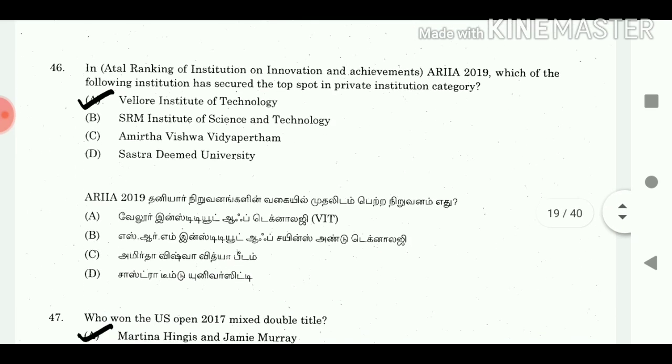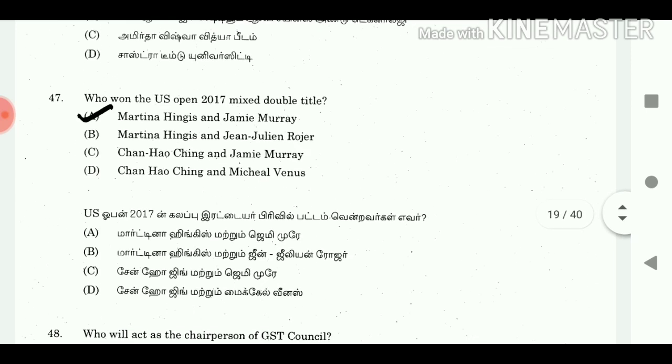Answer Japan. 46. In the Atal Ranking of Institutions on Innovation Achievements, ARIIA 2019, which of the following institution has secured the top spot in private institution category? Answer Vellore Institute of Technology. 47. Who won the US Open 2017 mixed double title? Answer Martina Hingis and Jamie Murray.